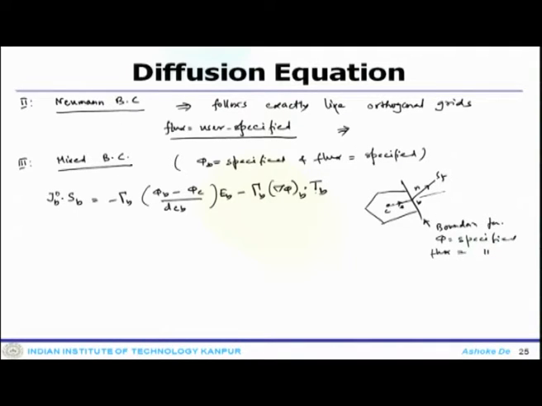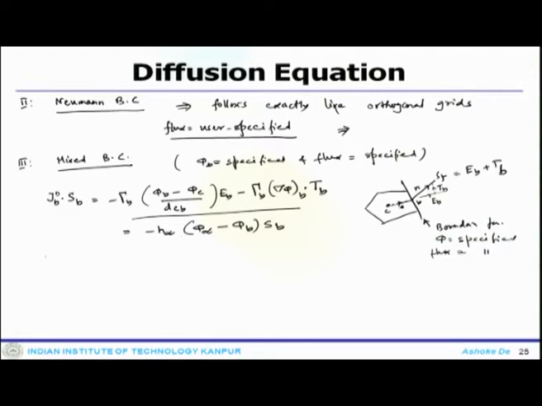Again your surface vector has two components, one is E_B, another is T_B, so this is essentially E_B plus T_B. That is what shows up here, which is H_infinity (phi_infinity minus phi_B) S_B.